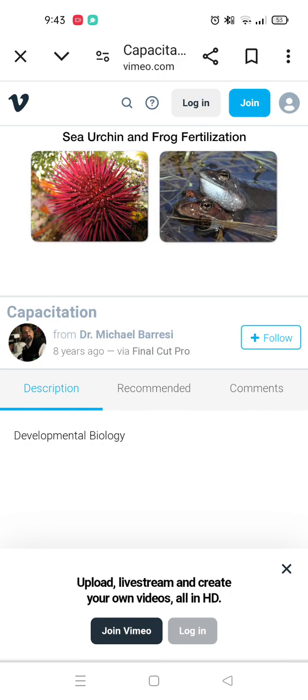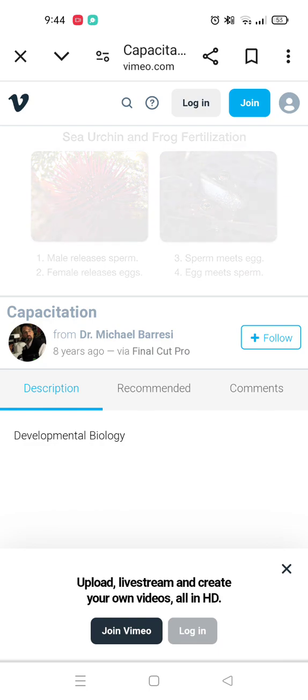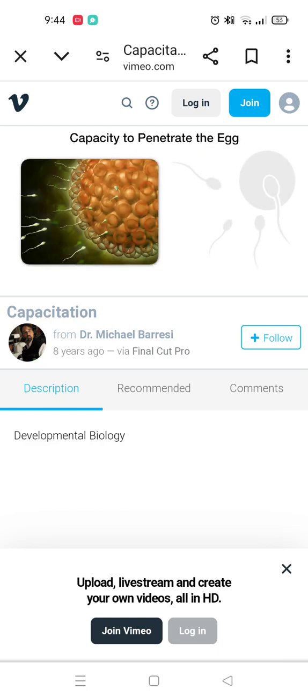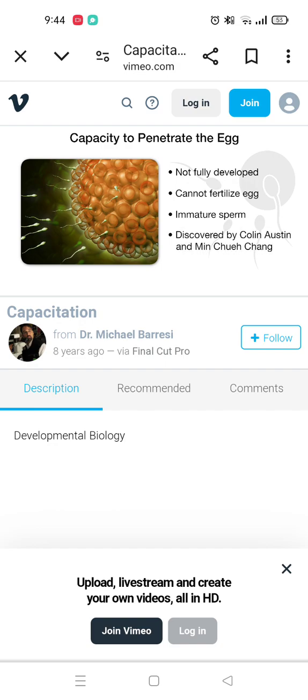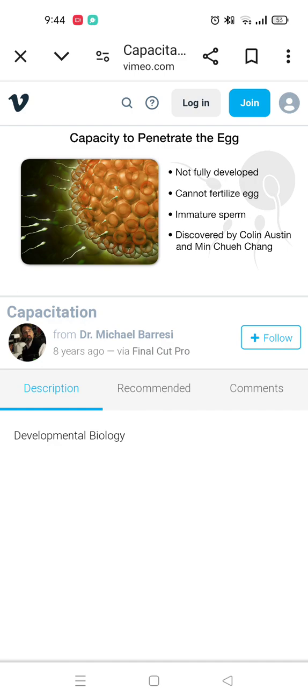In sea urchins and frogs, for instance, the male releases sperm, the female releases eggs, sperm meets egg, egg meets sperm, and the fertilized egg begins development. Not so with mammals. The sperm that is ejaculated into the vagina is not fully developed, and it cannot fertilize the egg. It is an immature sperm. This was discovered independently in several species of mammals by Colin Austin and Min-Hua Chang.